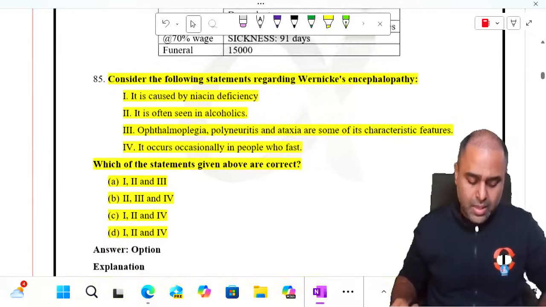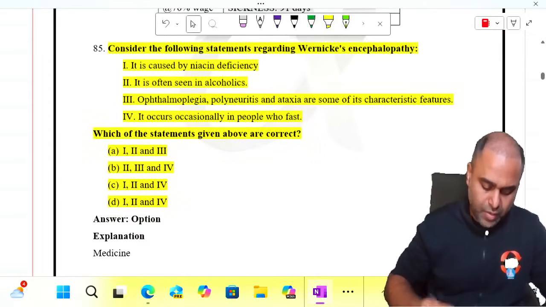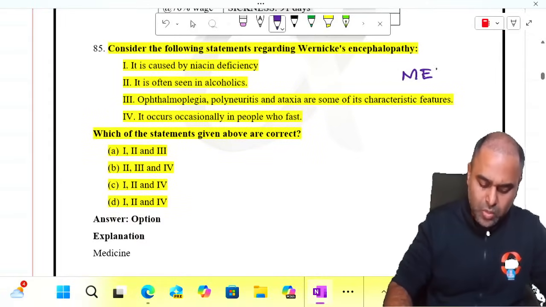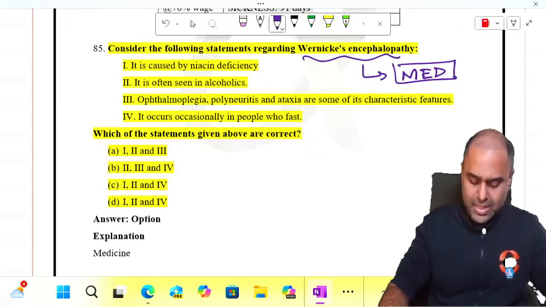Okay? Now this question is from your medicine about Wernicke's encephalopathy. So it will be covered in your medicine discussion.